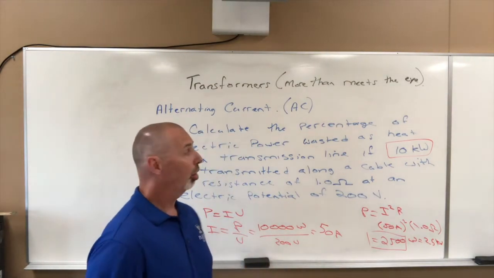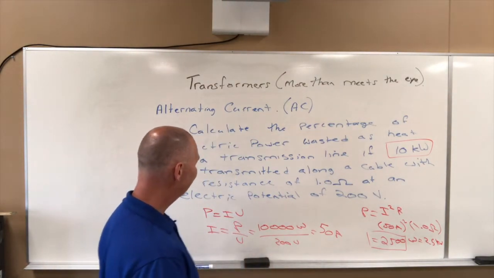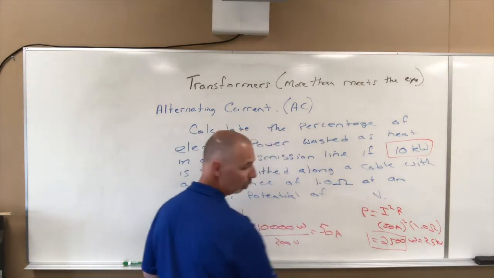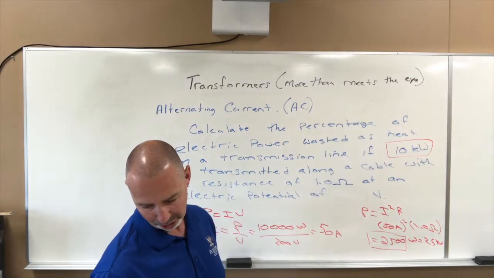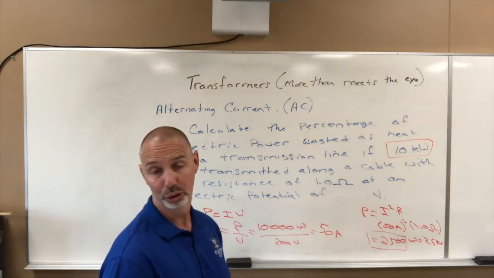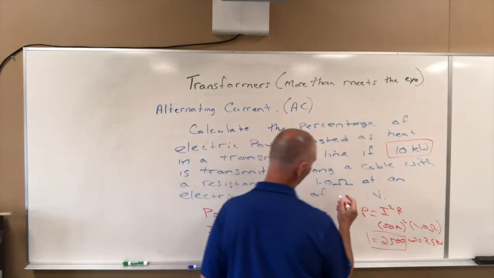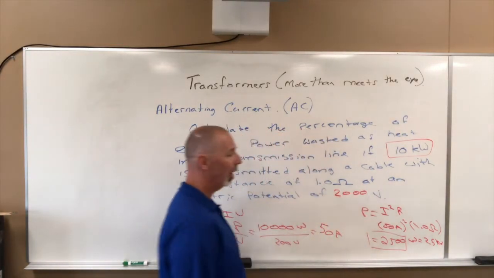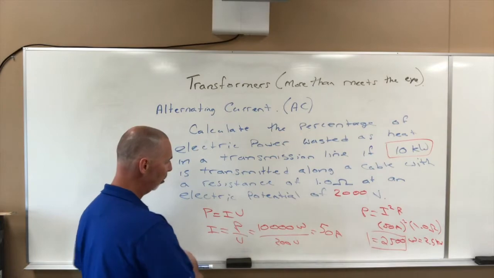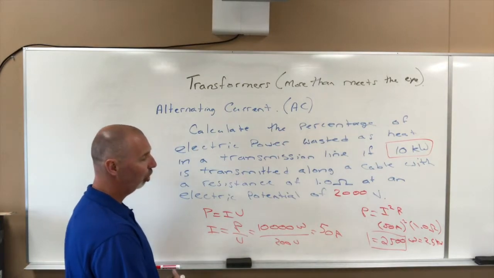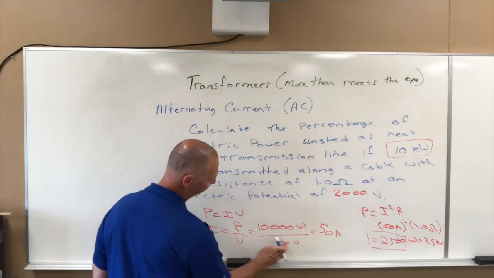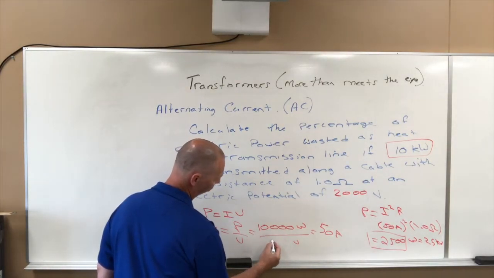But we're going to redo this calculation. What if instead of 200 volts, we were to up that to 2000 volts? Let's just do 10 times greater. Now I'm going to change my markers so that we can see what changes we're making, because it's the same formulas. We're going to change this voltage here to 2000 volts.